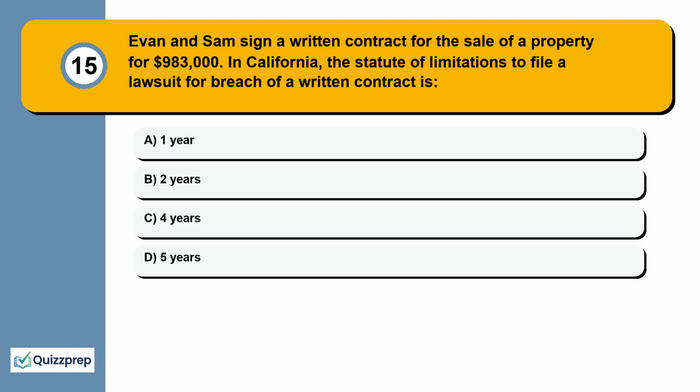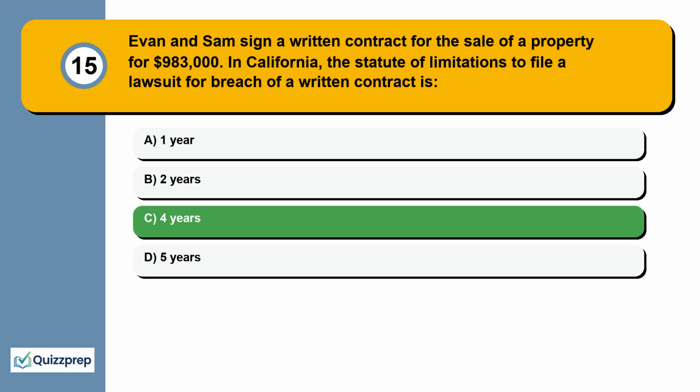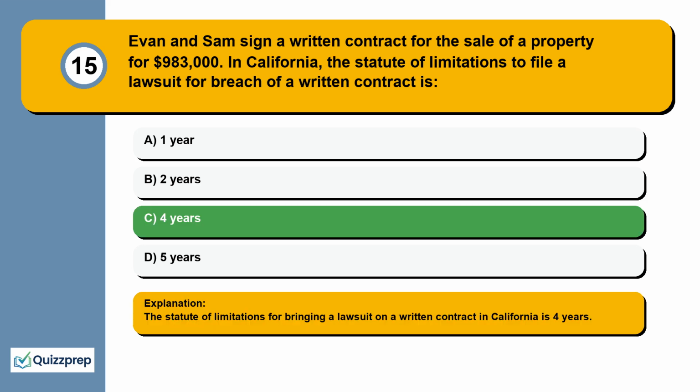Question 15. Evan and Sam sign a written contract for the sale of a property for $983,000. In California, the statute of limitations to file a lawsuit for breach of a written contract is 1 year, 2 years, 4 years, 5 years. The statute of limitations for bringing a lawsuit on a written contract in California is 4 years.